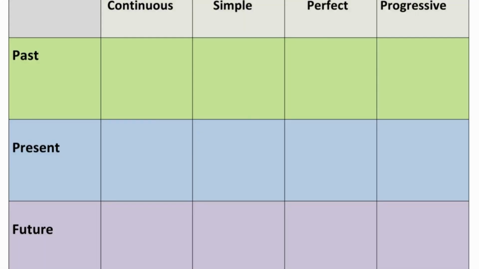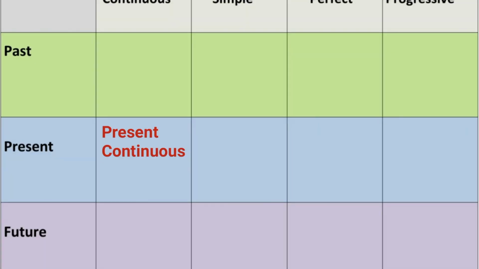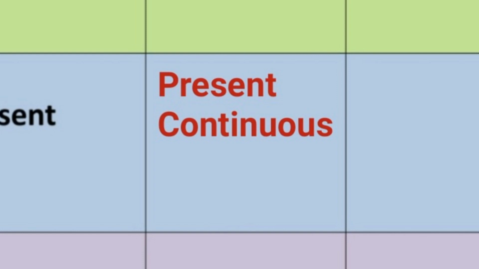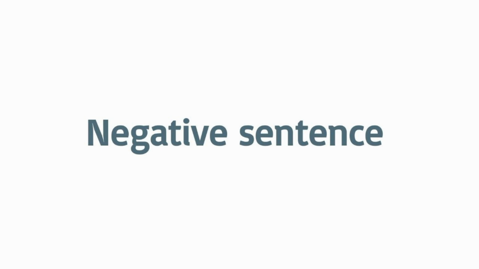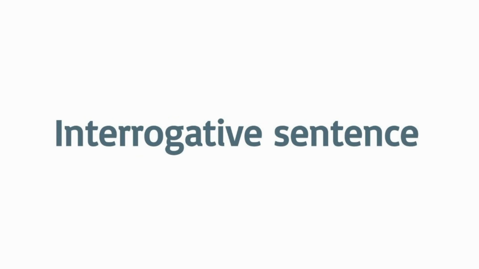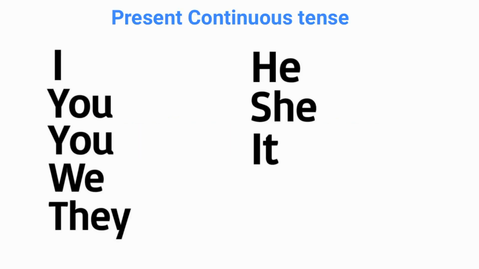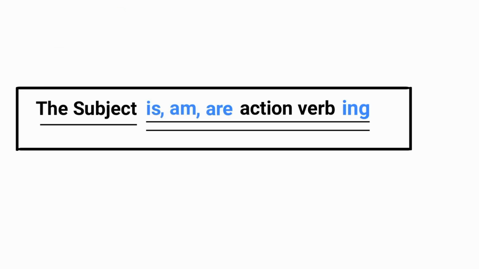Let's learn everything about present continuous tense and conjugate the verb to cook and make sentences in the affirmative, negative, and interrogative using personal pronouns. Let's learn the order of words in a sentence.